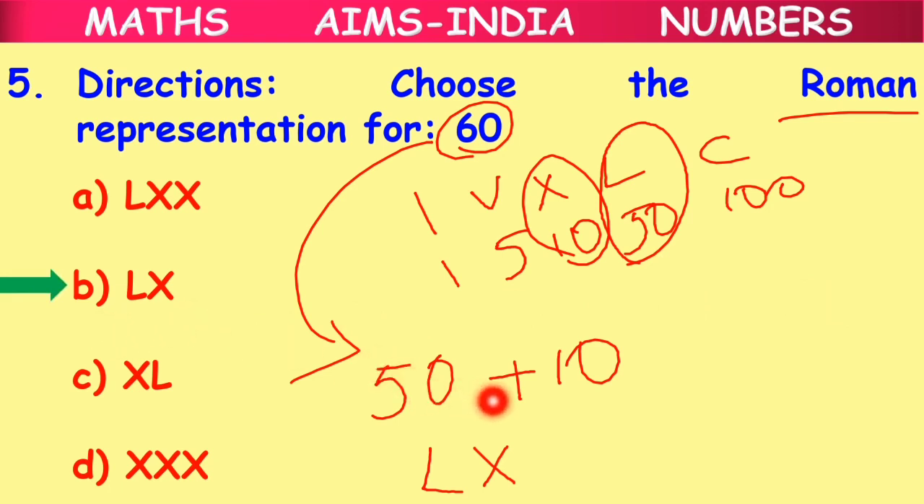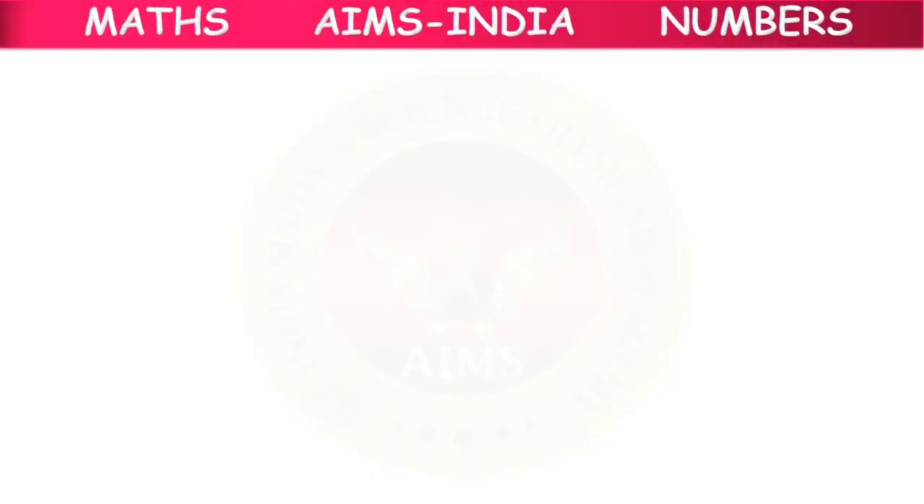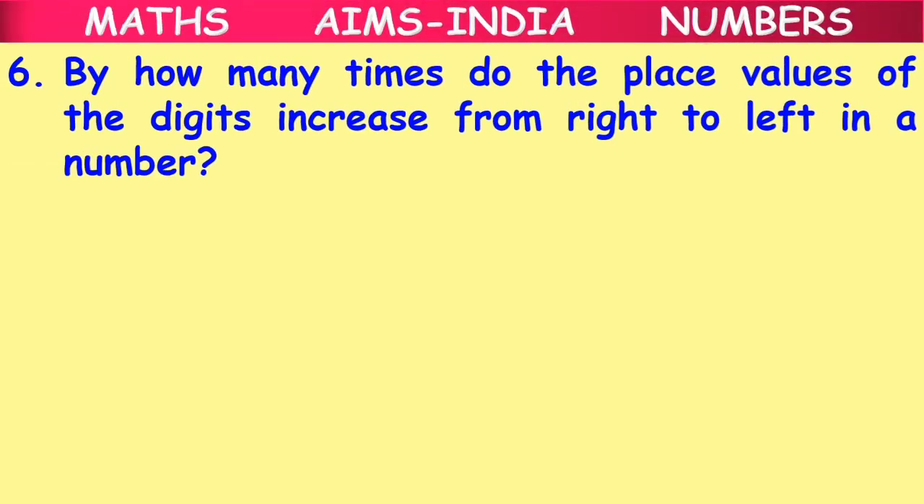Clear children? The smaller symbol X is to the right of the larger symbol L, so we add both the values together. 50 plus 10 is equal to 60. 60 is our Indo-Arabic numeral and LX is the Roman representation for 60. Moving on to question number 7.